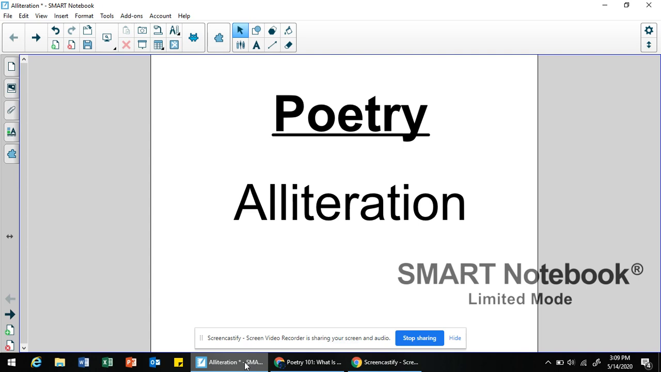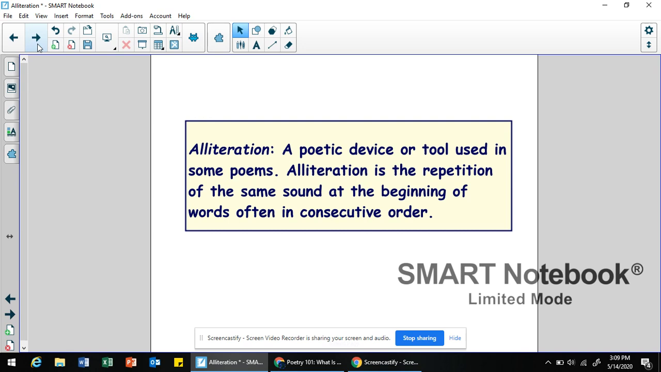One of the tools that authors sometimes use in certain kinds of poetry is something called alliteration. So let's talk about what alliteration is. First of all, it is a poetic device or tool used in some poems. So what that means is you do not see alliteration in every single kind of poem, just certain kinds of poetry. All right? Alliteration is the repetition of the same sound at the beginning of words, often in consecutive order. Consecutive means in a row. So let's take a look at what that looks like.